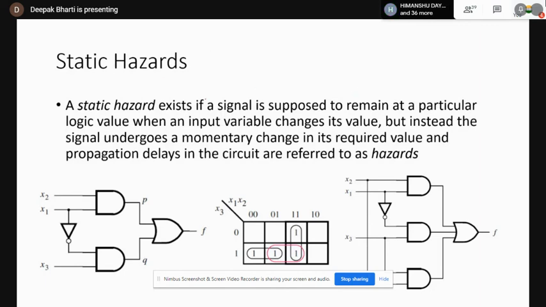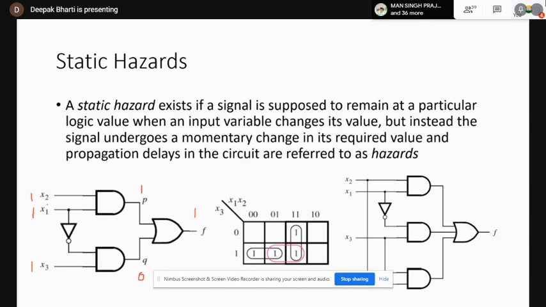So you can understand the static hazard with this example. Say x2 is 1, x1 is also 1, x3 is 1. So what will be the p? P will be 1, q will be 0, f will be 1.